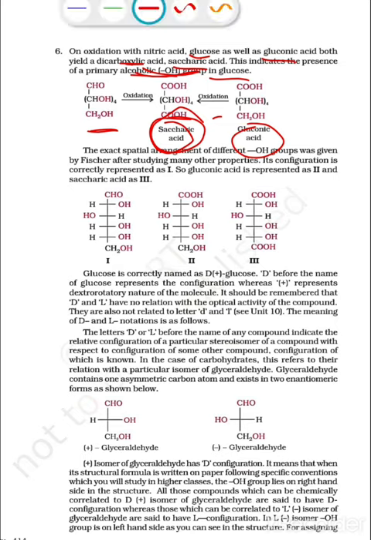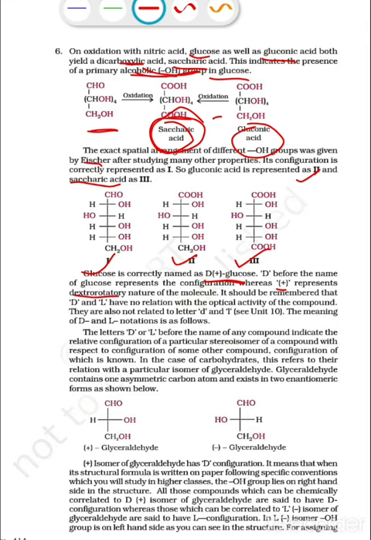The exact spatial arrangement of different OH groups was given by Fischer after studying many other properties. Its configuration is correctly represented as the first structure. Gluconic acid is represented as the second structure and saccharic acid is represented as the third structure. Glucose is correctly named as D plus glucose. D before the name of glucose represents the configuration, whereas the plus sign represents the dextrorotatory nature of the molecule.